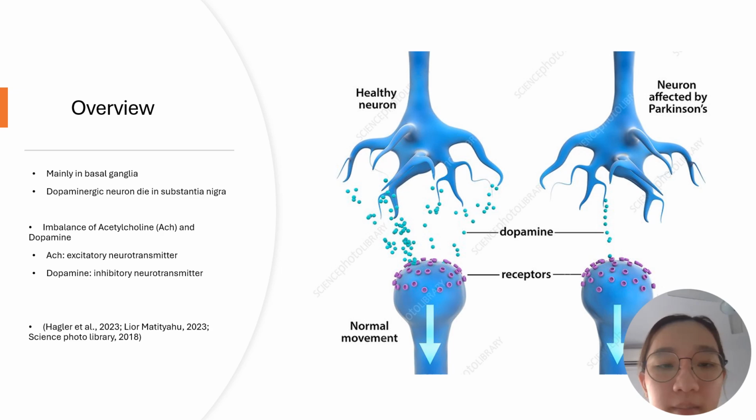Moreover, the overstimulation of the neuron is caused by the imbalance of acetylcholine and dopamine. Acetylcholine is an excitatory neurotransmitter that causes cholinergic activity, and dopamine is an inhibitory neurotransmitter. According to Heckler et al., 2022, Leo 2022, in Parkinson's disease, the amount of dopamine is less than acetylcholine.